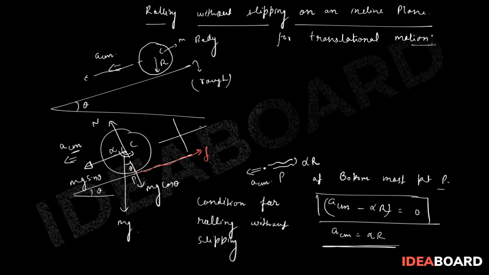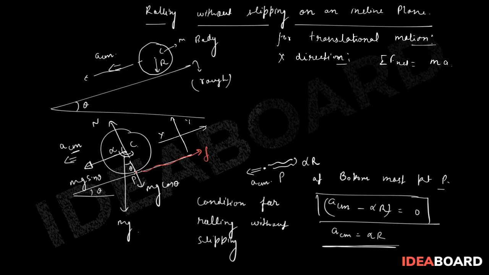If you have taken these two axes, x and y, then for x direction, the summation of F net is equal to m into a.